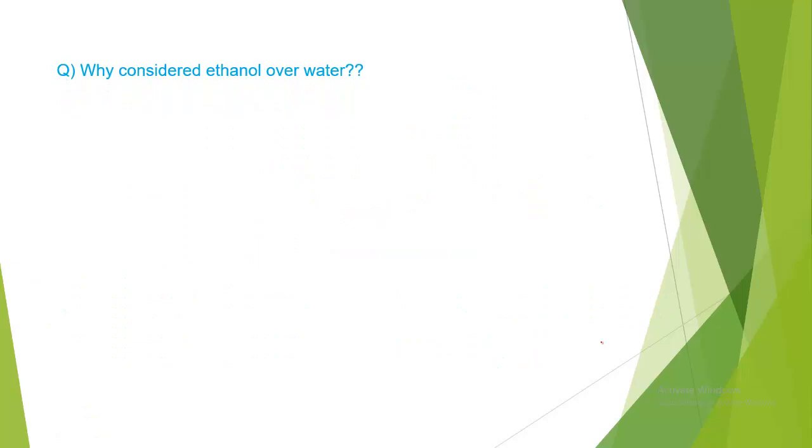Next, the question arises: why do we consider ethanol over water? The substances to be separated are more soluble in ethanol than water. This is the reason, okay? So the more soluble a pigment is, the faster it will move.